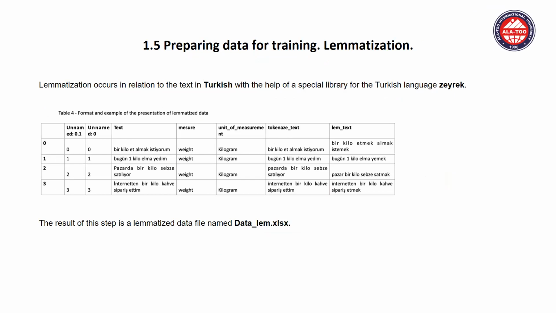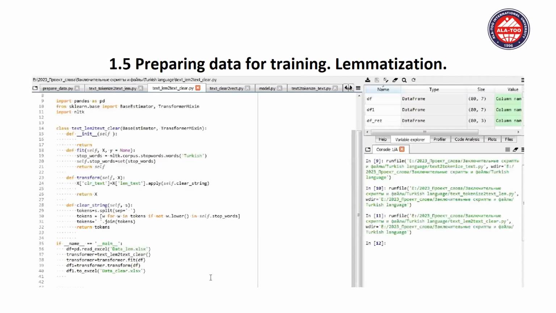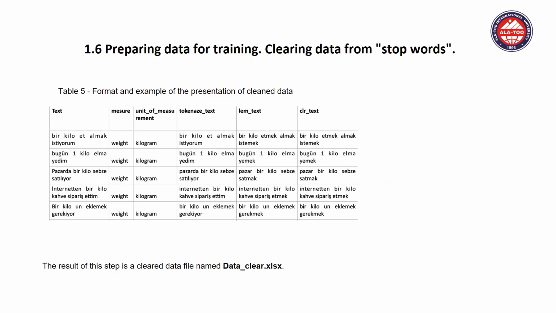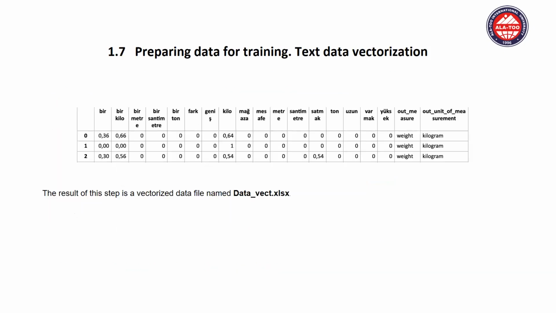The next step is lemmatization. After the tokenized text, we lemmatize this text, and the sentence will be 'al almak istemek'. So it turns the words into their dictionary forms. This is the sample of the coding. And the next step is clearing data from stop words, for example 'et almak istemek'. It clears the unnecessary words without meaning, and it goes to the data clear XLS file.